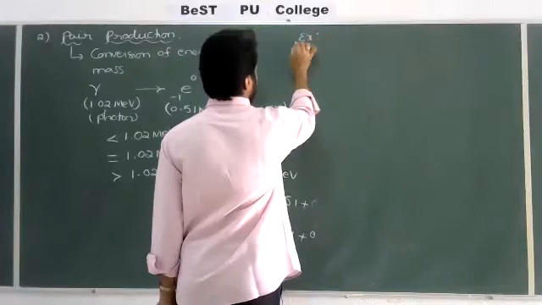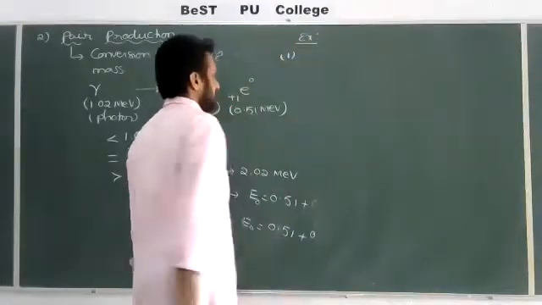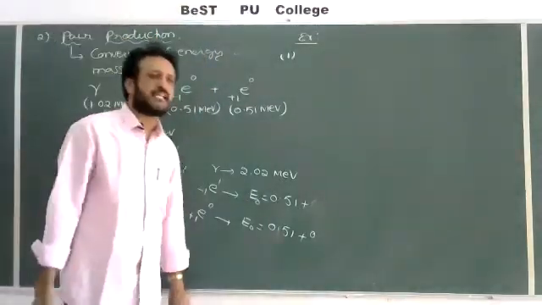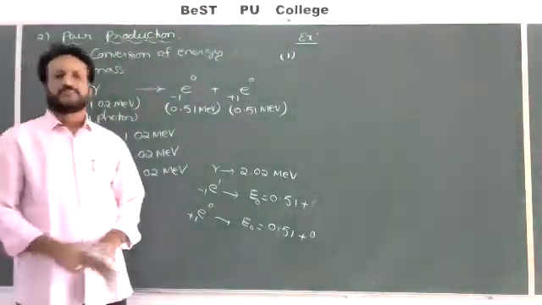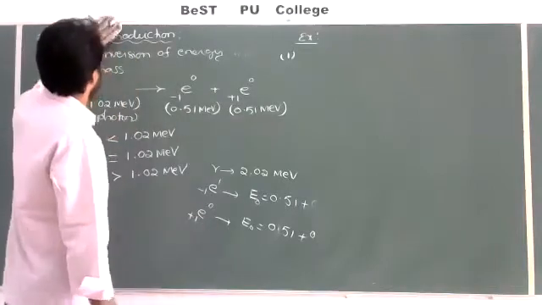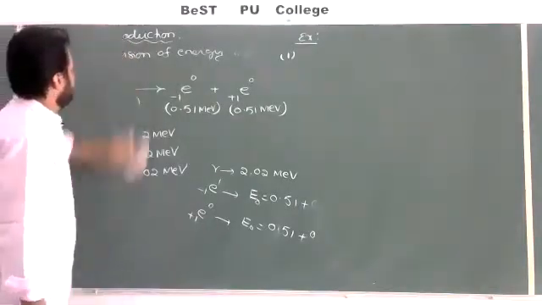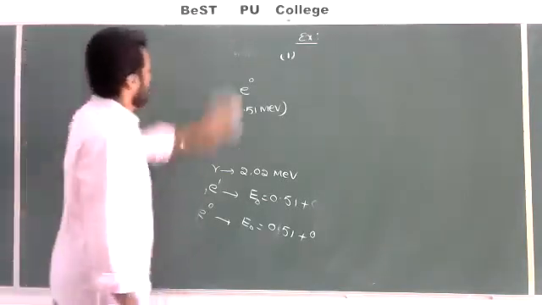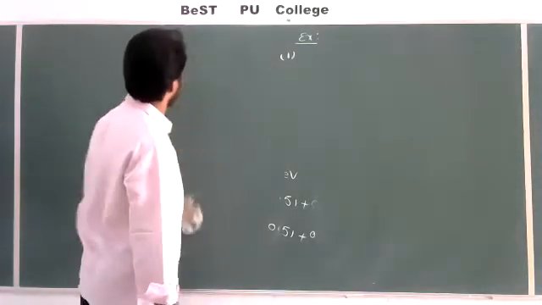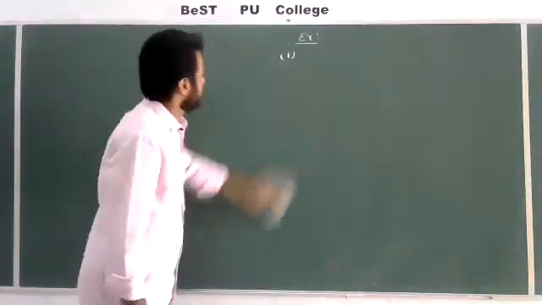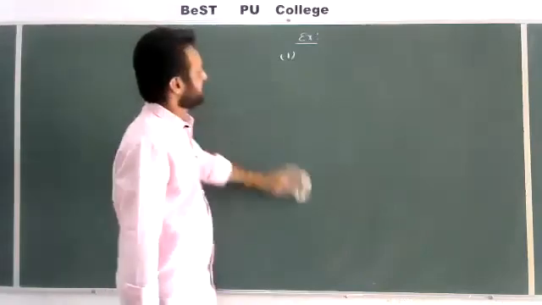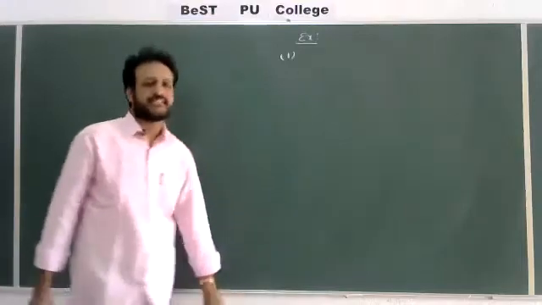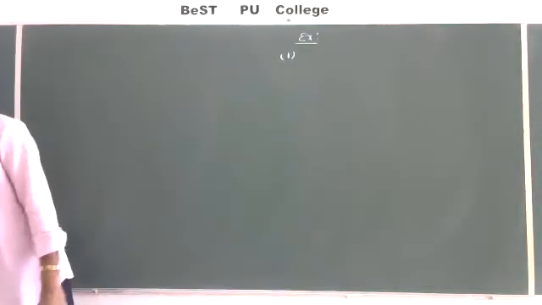Example: find the energy equivalent to a mass of 1 kilogram, 1 kg. I'll give 3 or 4 examples.